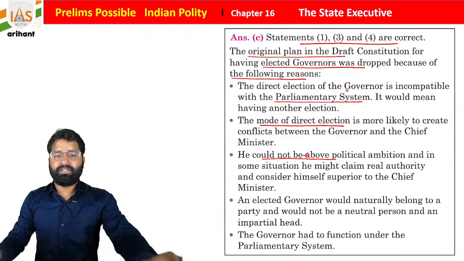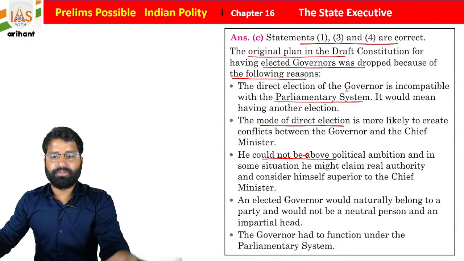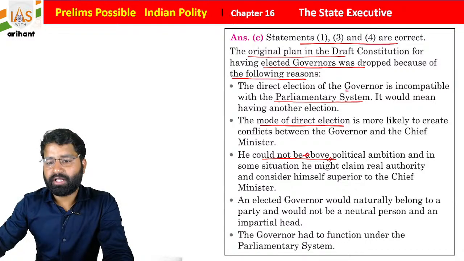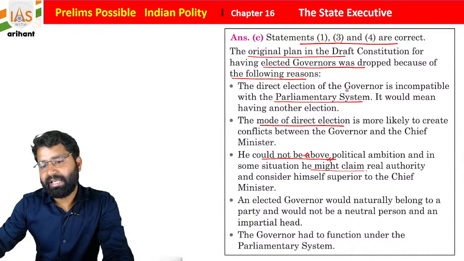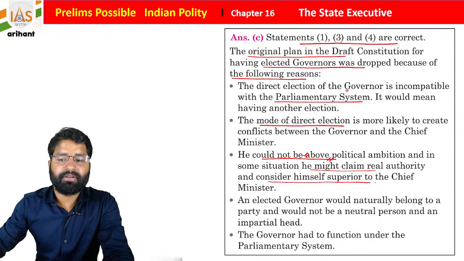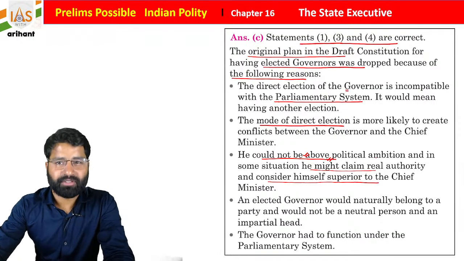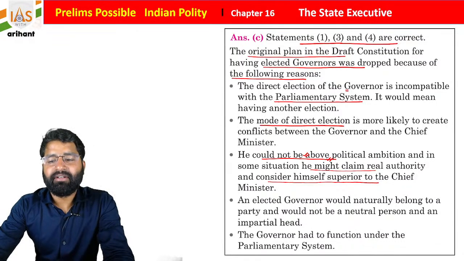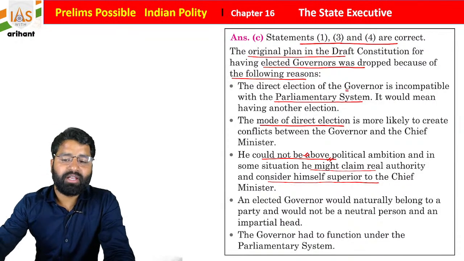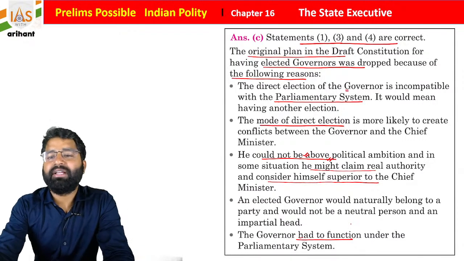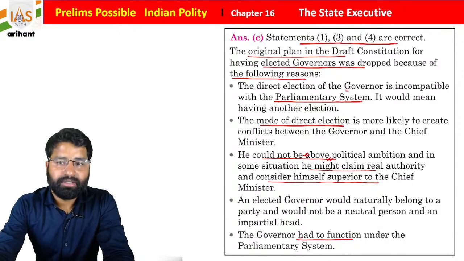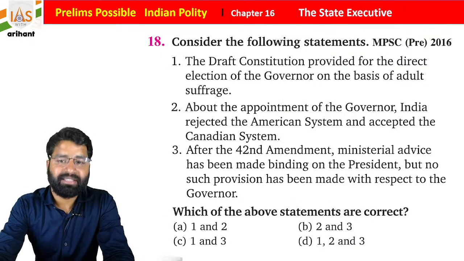So what we were discussing, I was mentioning about this office. He is not above political ambition, and in some situations he might claim real authority and consider himself superior to the chief minister. Our elected governor would naturally belong to a party and would not be a neutral person. So there will be an impartial head, and the governor had to function under the parliamentary system. That's why we are appointing the governor, not electing the governor.